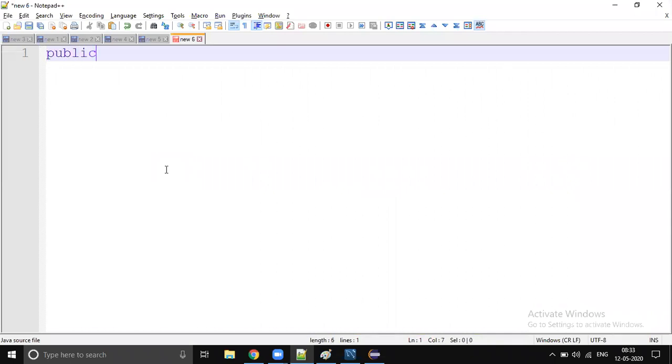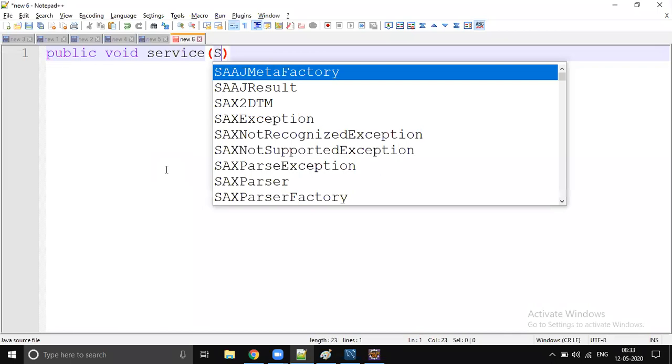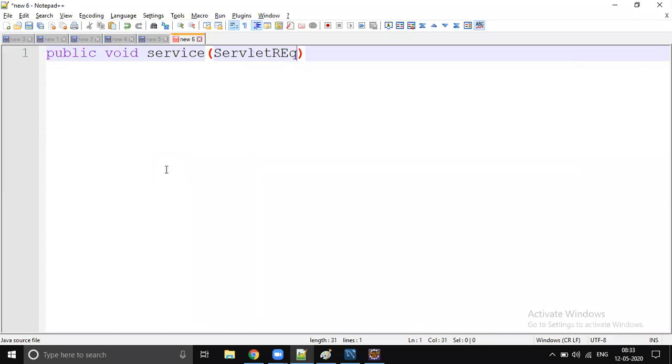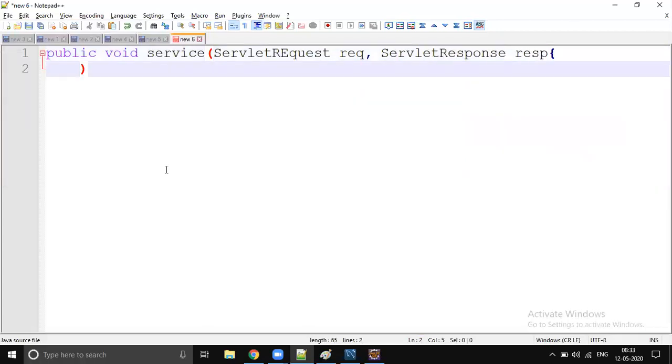So it's going to be public. We are overriding, so no abstract is required. Return type is void. The name of the method is service, and it's going to take two arguments. The first one is the ServletRequest, request, and the second one is the ServletResponse, response. So inside this,